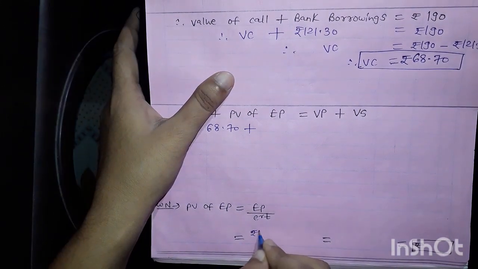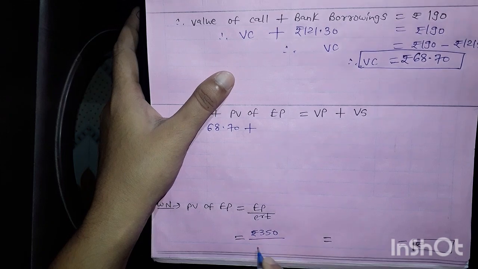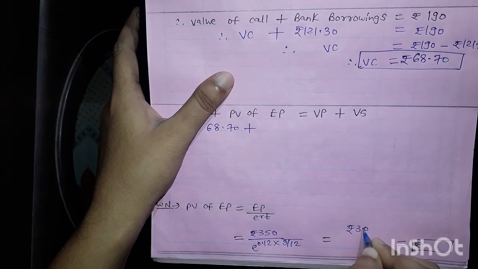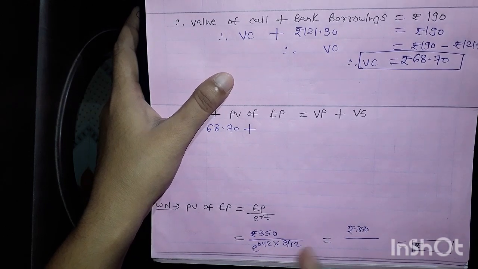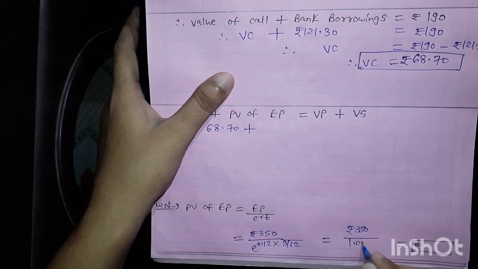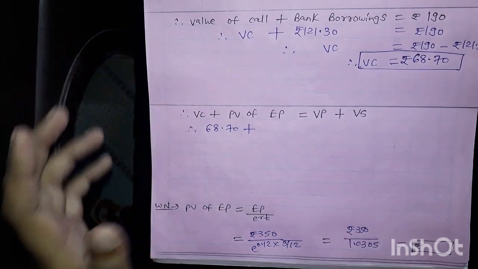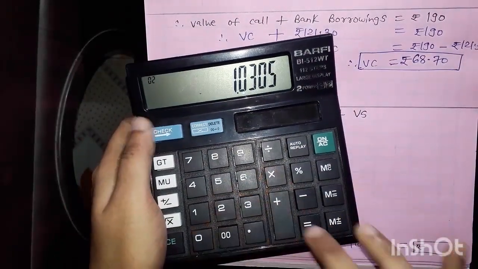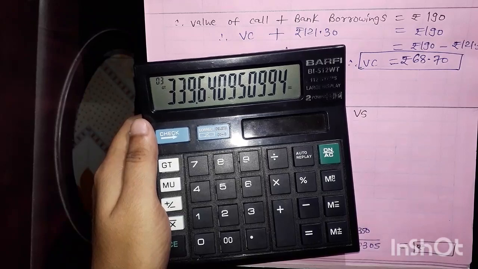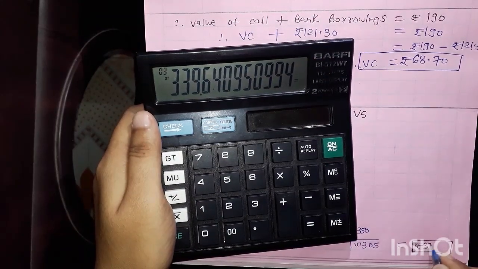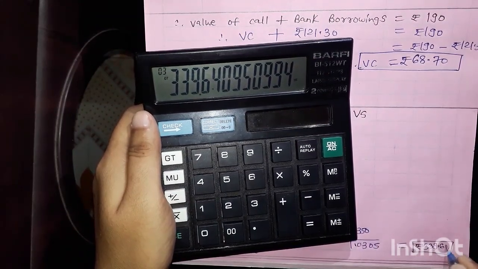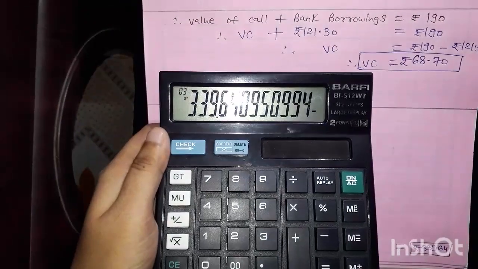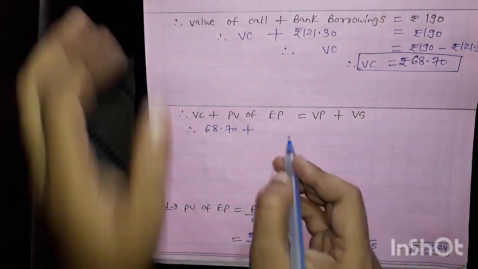So 350 divided by e to the power 0.12 multiplied by 3 by 12, that is 350 divided by 1.0305. I'm getting 339.64.